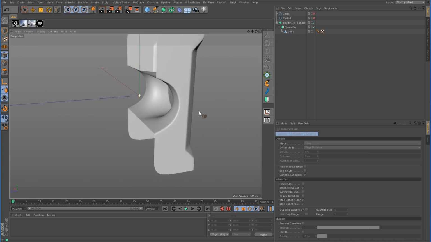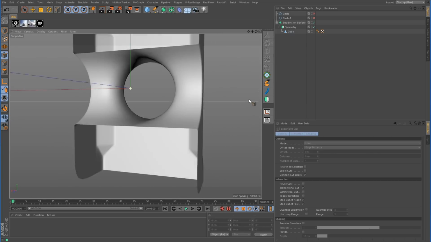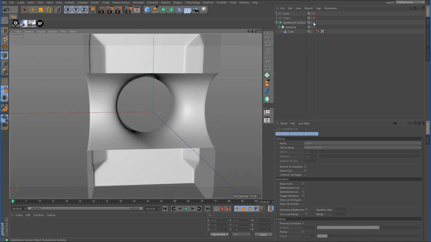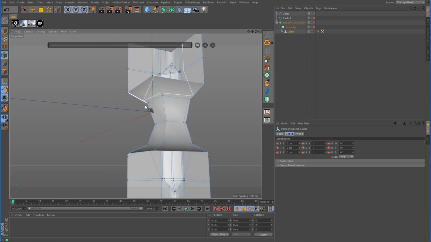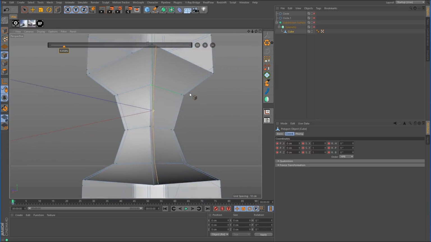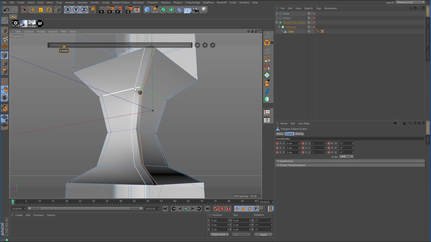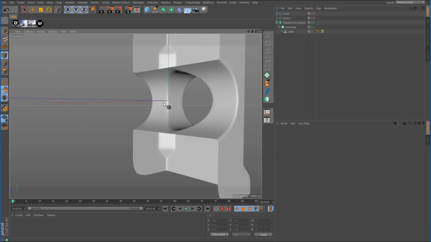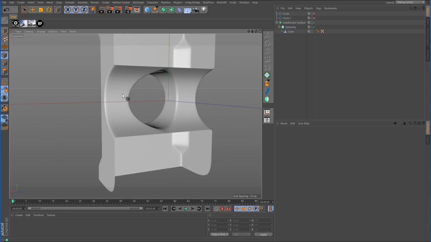Now, if we look at the inside, you can see it's a little too rounded for my liking. Now, if you like that look, then you can stay with it. But I would rather define the inside lip to make it a little more, I don't know, I guess a little more sharp. So what I'm going to do is right here on this inside, right there, I'm going to add one, and I'm going to add another cut there. So now when we turn everything back on, now you can see that inside lip is now more defined. It's not as rounded as it was before.